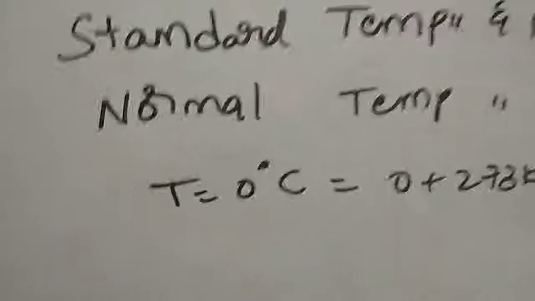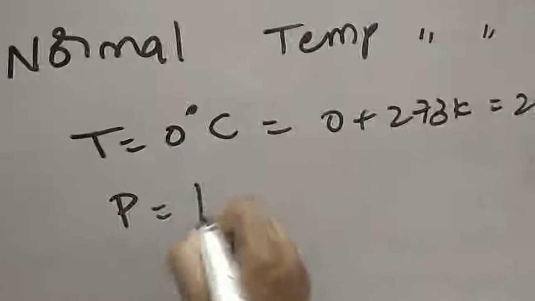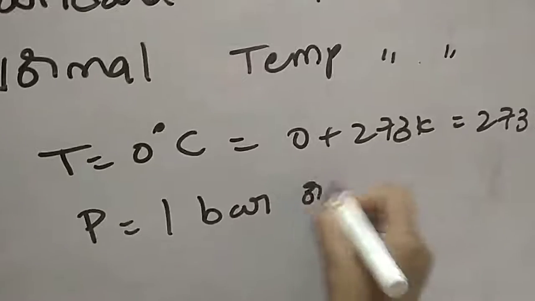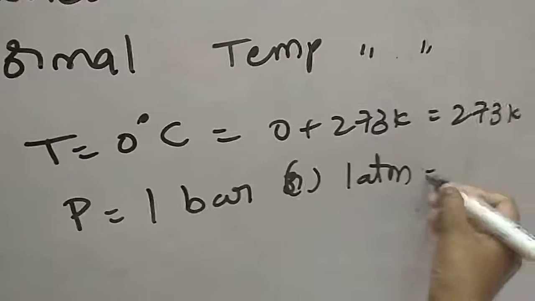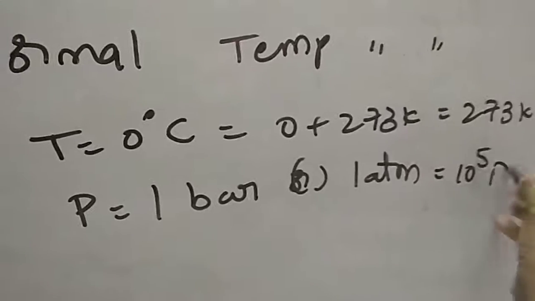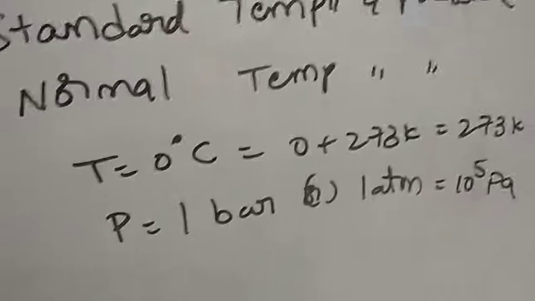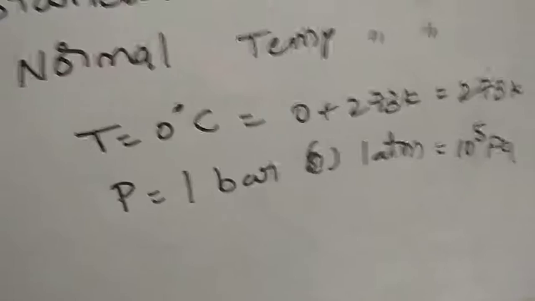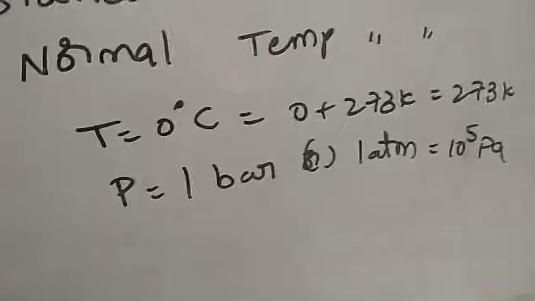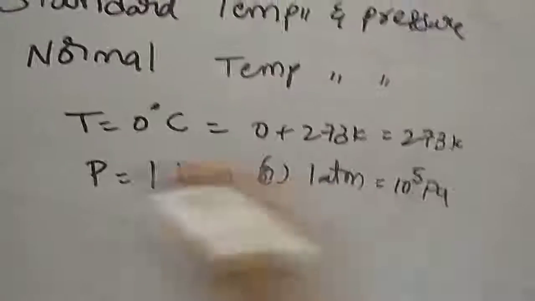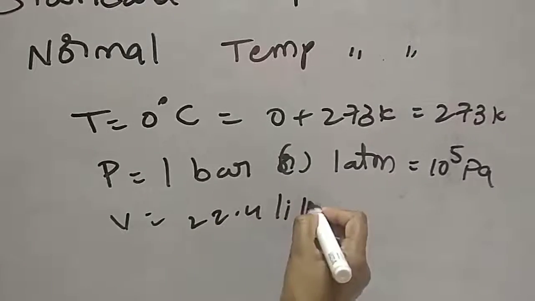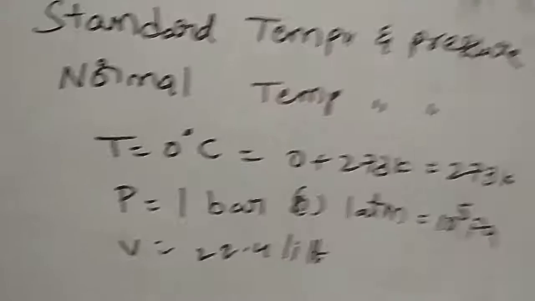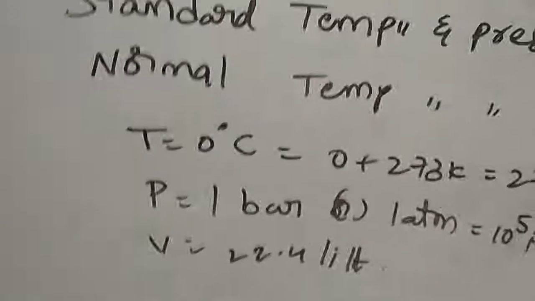And also the pressure is 1 bar or 1 atmosphere. This 1 bar or 1 atmosphere in pascals, if you consider, is 10 to the power of 5 pascals. These are the normal temperature and pressure conditions. The volume will be the molar volume. The volume we consider is 22.4 liters. This is for the standard and normal temperature and pressure conditions.